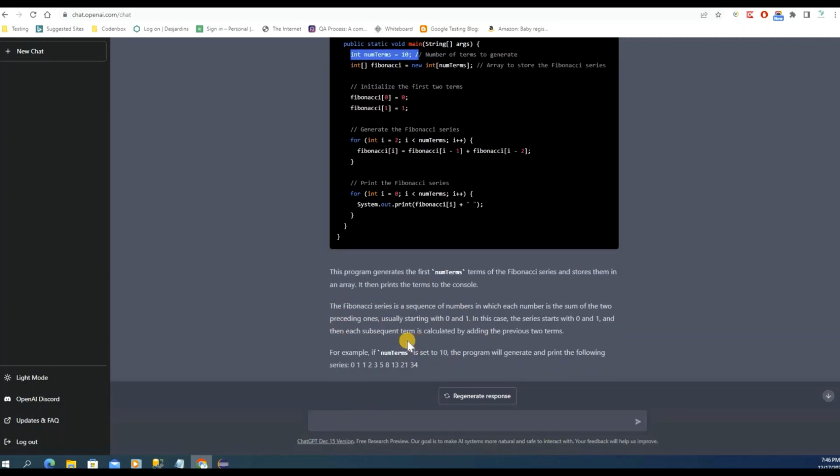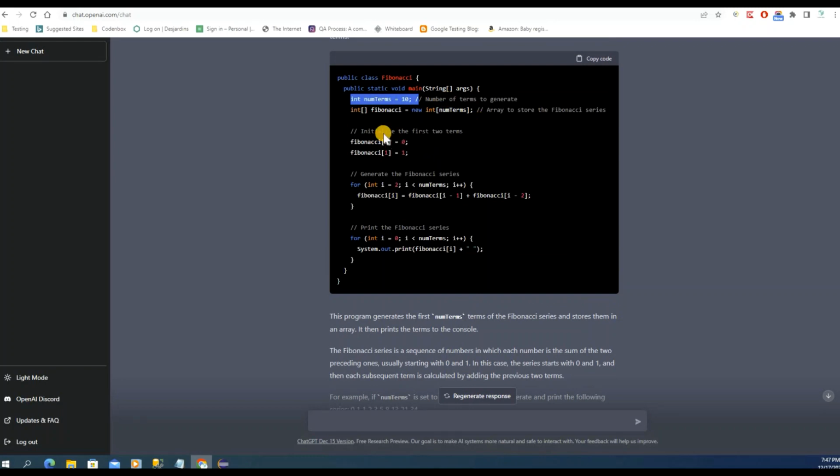So you can go ahead and read it over here, but I can see easily it creates an array of integers to store the Fibonacci series, to store all of the series. And over here you can see the beginning two numbers in this array are already declared, 0 and 1 on index 0 and 1, and then it generates the Fibonacci series.